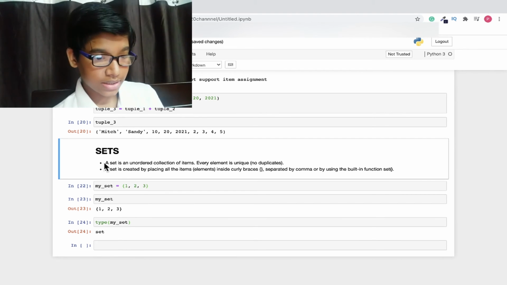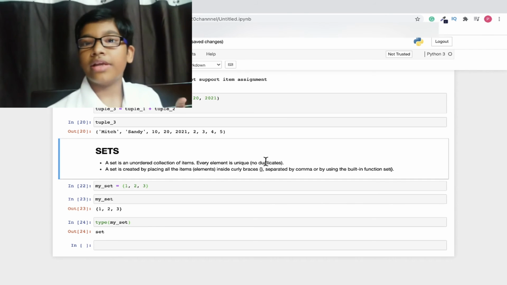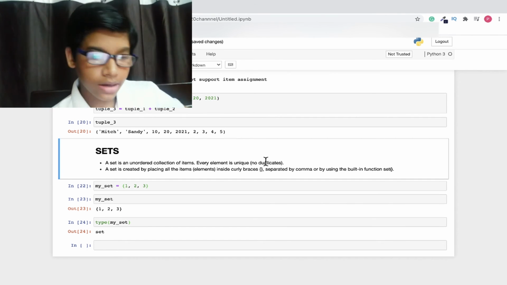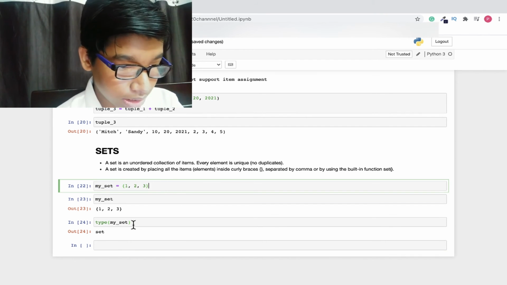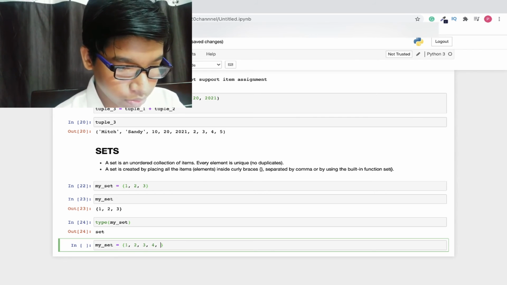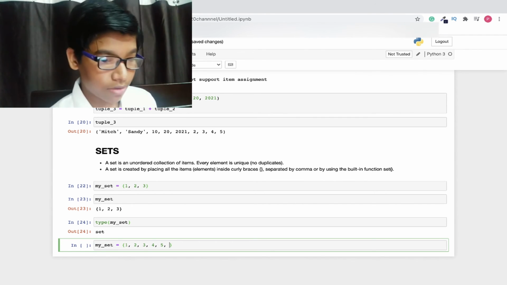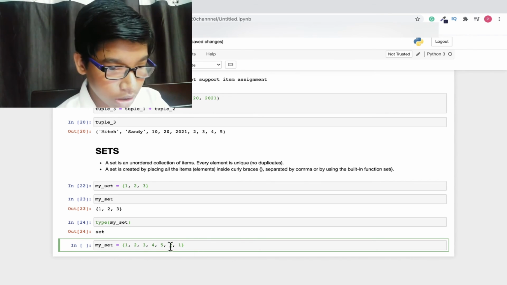So this particular thing here, a set is unordered, and every element is unique, that means that every element must be unique. So to demonstrate that, let me copy this once again, paste it here, and let's add here 4 also, and here 5 as well. And now let me repeat some of the elements. So let me repeat 2 and 1. So I have repeated 2 of the elements, which is 2 and 1.